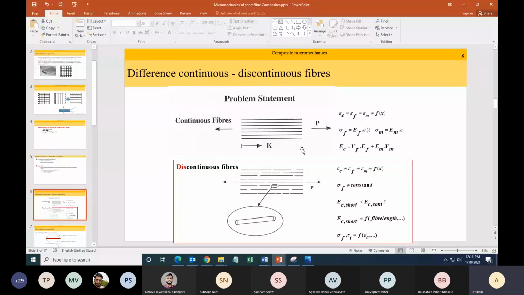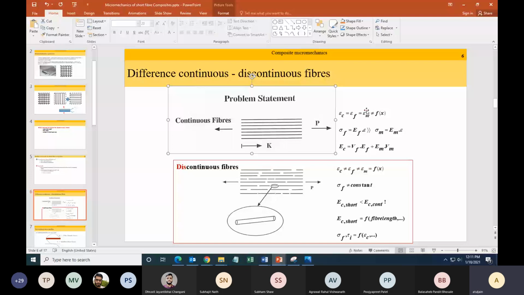So in a graphical manner, this is our problem statement. If you have continuous fiber composites and you are loading in one direction, epsilon C is equal to epsilon F. Strain in the composite is equal to strain in the fiber and the matrix. This is not a function of length x. As I go to different points, the strain is not varying. Also, stress is directly equal to Young's modulus times strain, and Young's modulus of the fiber is much more than Young's modulus of the matrix. This is what we have done in the last week. So this is an easy problem statement.